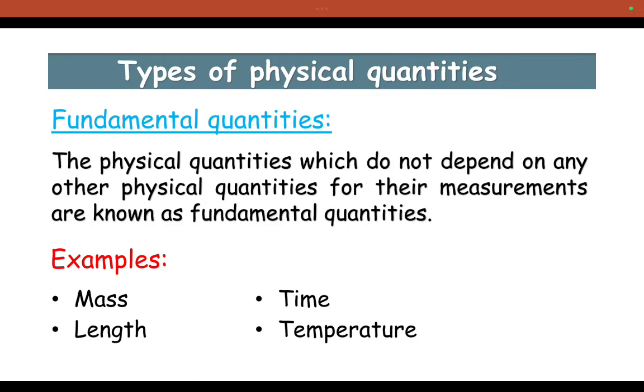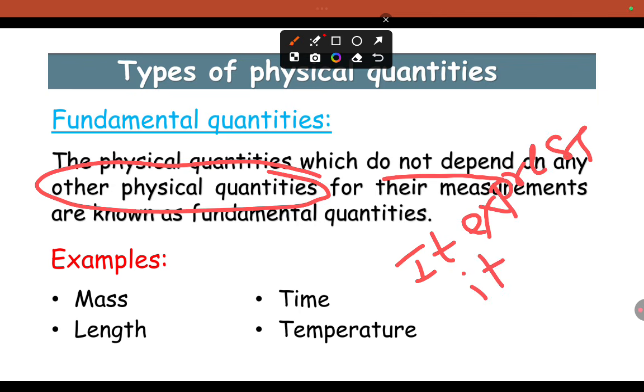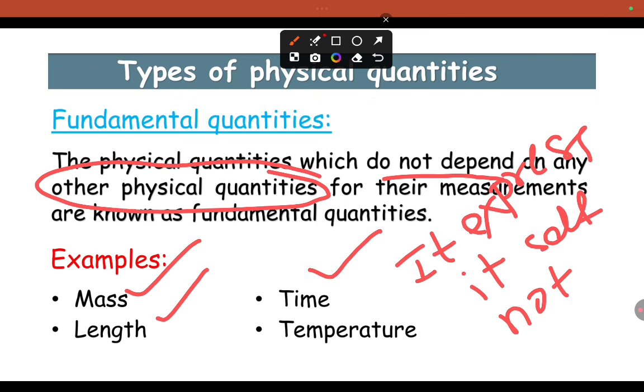A physical quantity which does not depend on any other physical quantity, it expresses itself. They do not depend on other physical quantities, such as mass, length, time, temperature.